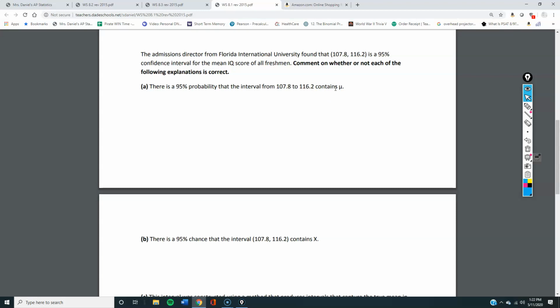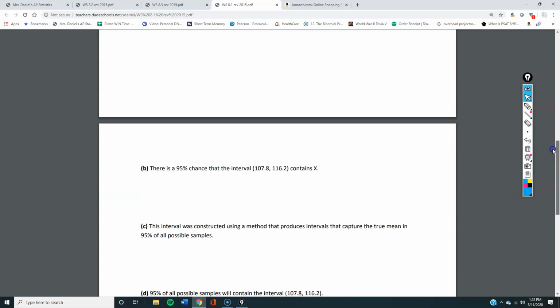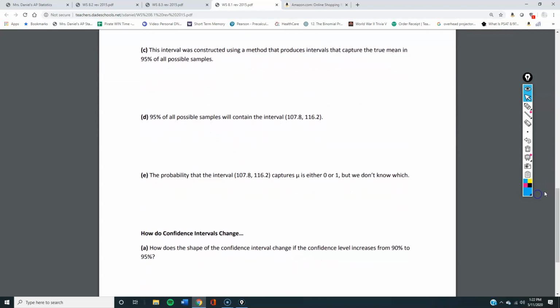So B. There's 95% confidence that the interval from blank to blank contains X. No, that's just any random number. No, because there's a 0% chance. No, that's just not. The interval was constructed using methods and procedures to capture a true mean in 95% of all possible samples. That is correct. That is what a confidence interval does. It says if you do it many times, 95% of the samples will be within that interval.